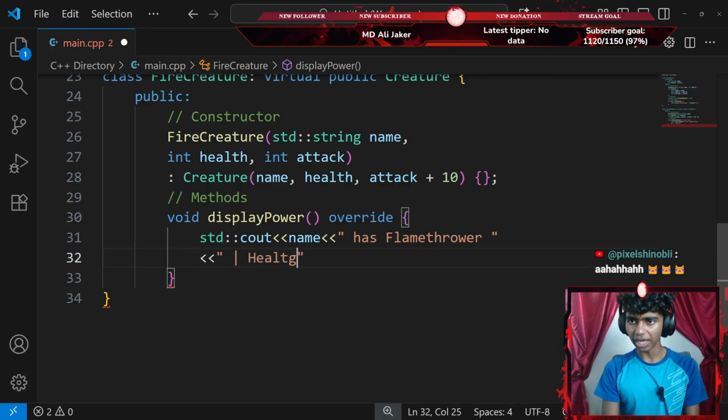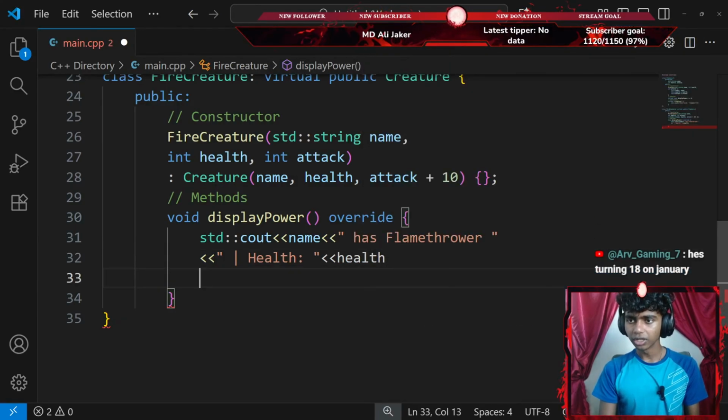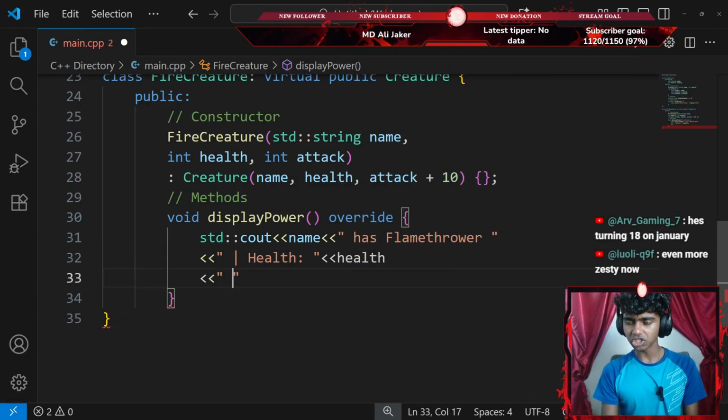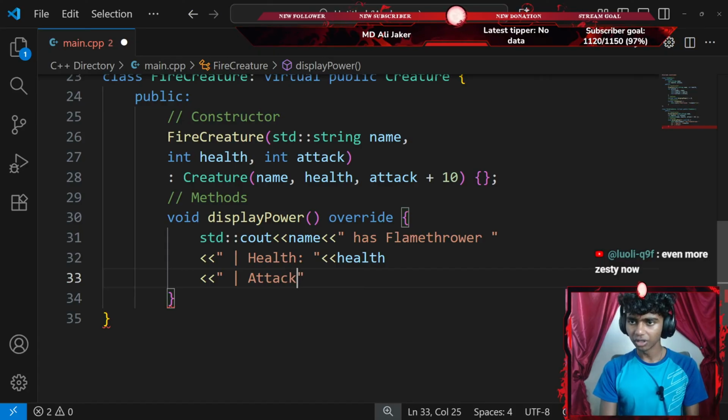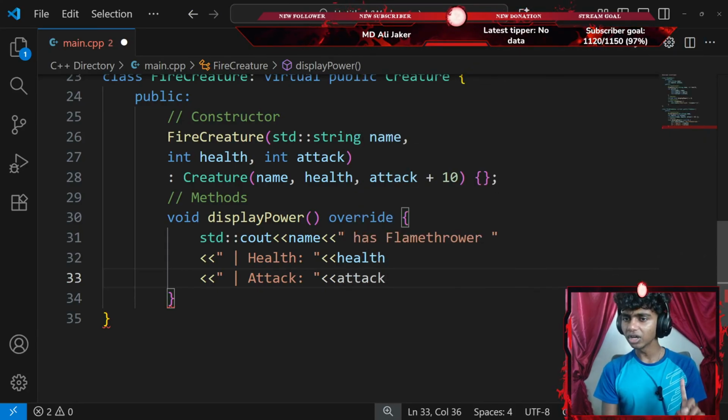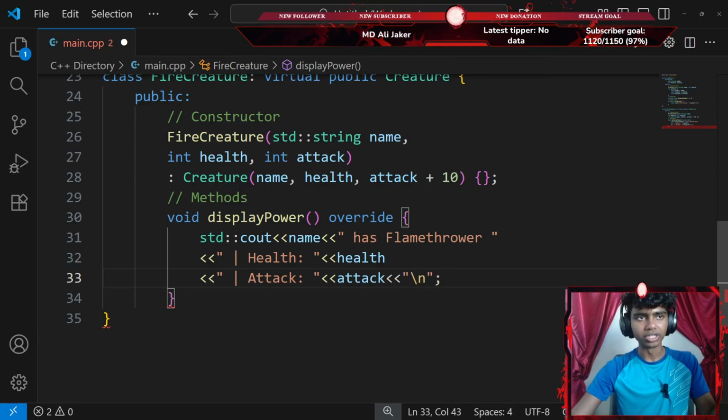This is going to be my health. So I'll go with health, add another insertion operator, my health data member. Then I'll go in a new line, add another insertion operator. This is going to be for attack. So I'll go with attack. There we go. Then another insertion operator of my attack data member. This time I'll go with a new line ending with a semicolon. Okay, perfect. And honestly, that's pretty much it for this class.